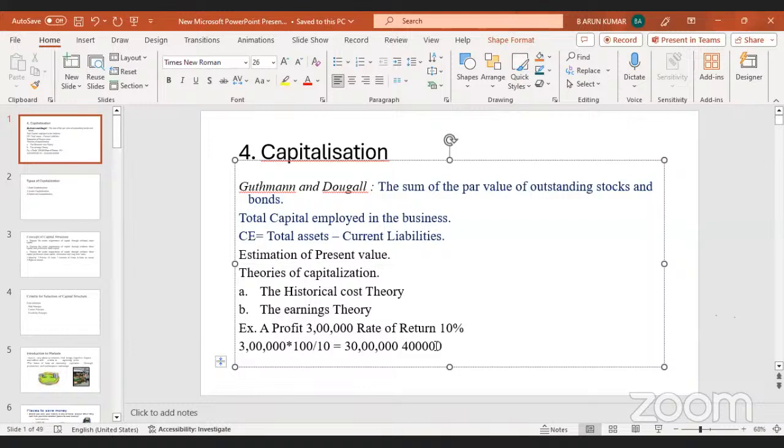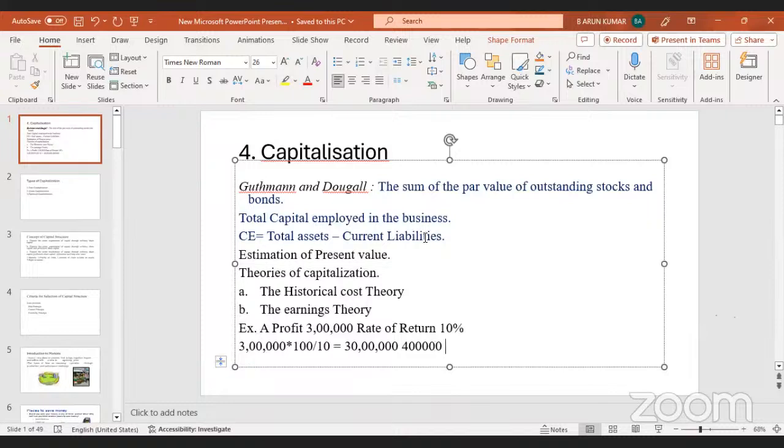Then undercapitalization. Undercapitalization is evident if the company has consistently maintained abnormally high earning capacity, and if the market value of the company shares continues to stay well in excess of their book value. For example, our company is getting more returns and more profit, so then we are investing less amount.